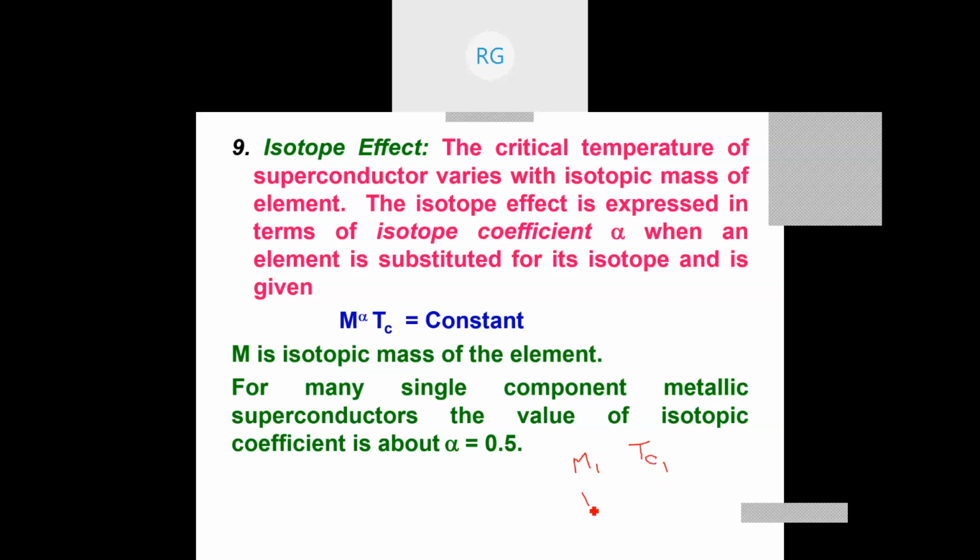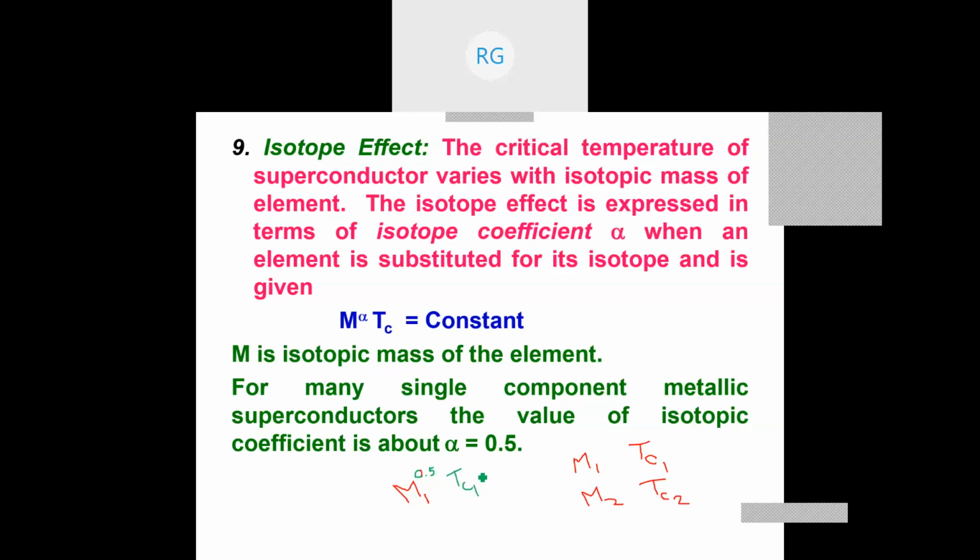For the same metal, I have isotopic mass m2, and when the isotopic mass is changed, its critical temperature also changes. Thereby I can write m1 to the power alpha, or instead of alpha I can write the value 0.5, because for many of the superconductors I can take alpha as 0.5, or 1/2, into Tc1 is equal to a constant.